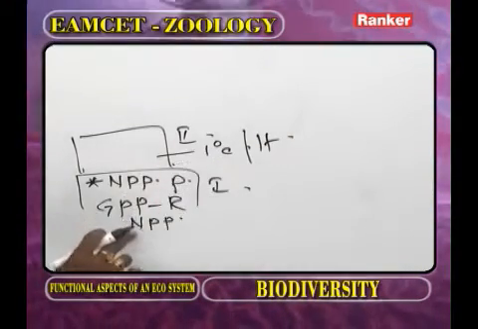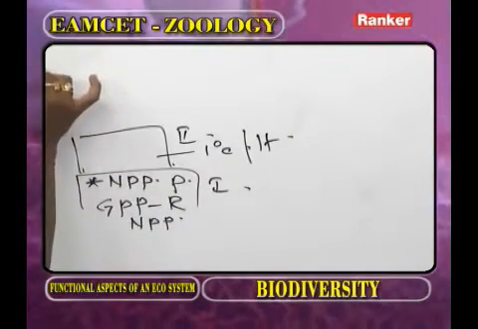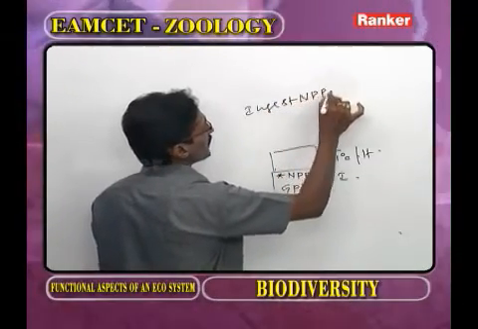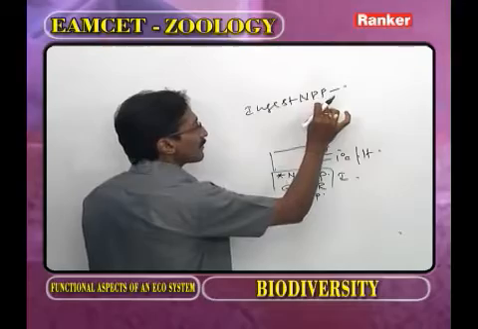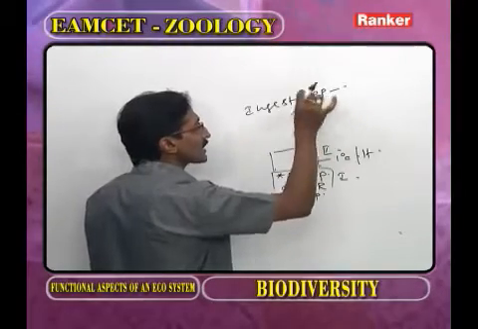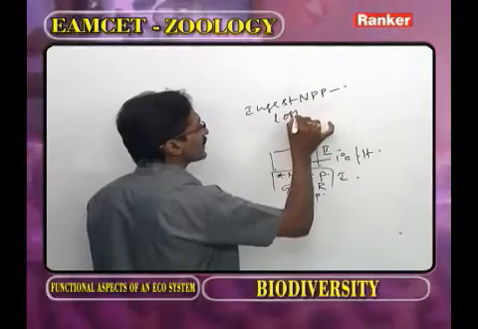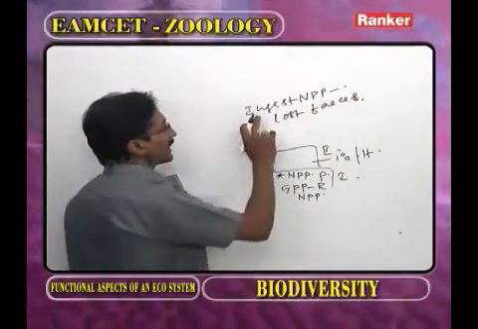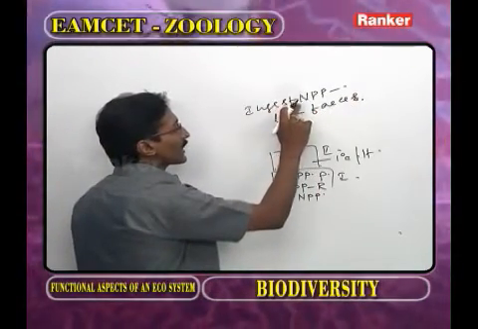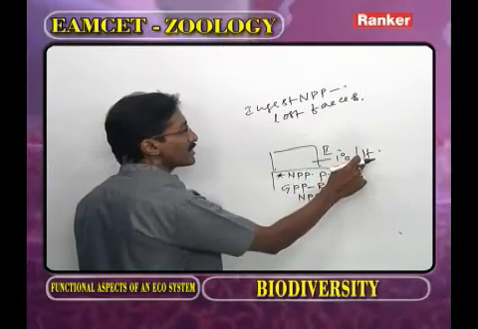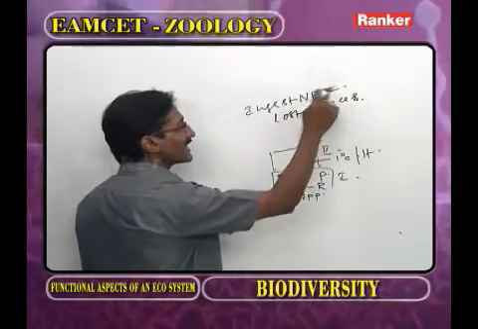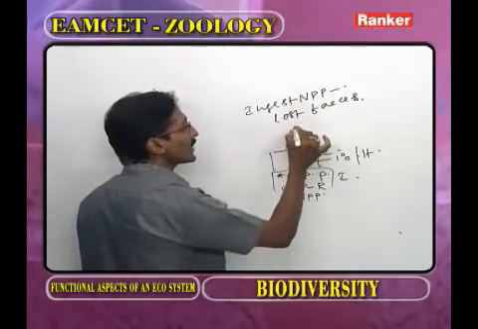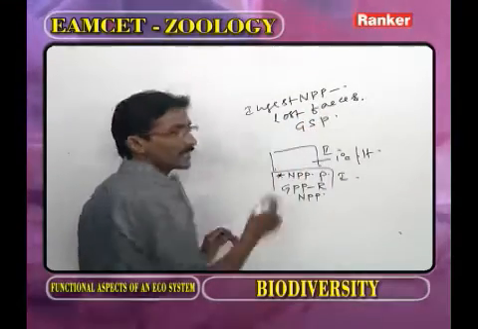Now the herbivore ingests NPP minus some amount of ingested food material lost in the form of feces. The amount of NPP ingested by the herbivore minus the productivity lost through feces, we are getting the grass secondary productivity.